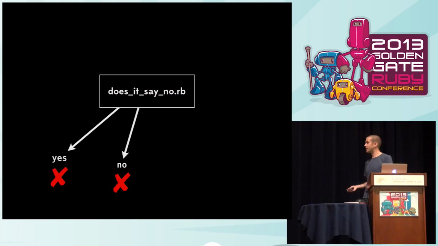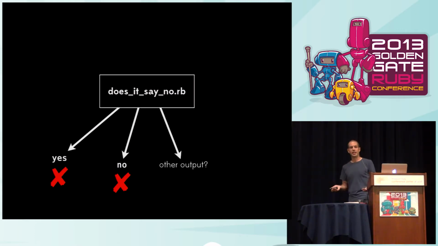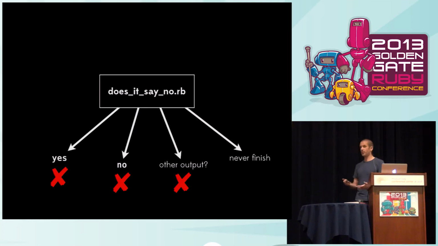Well, it could maybe just output some other string. It could output maybe, or it could output the empty string. But then when you look at the source of the program that we've written, you can see that it's not able to do that, right? There are only two strings that it could possibly output. So that's not the right answer either. So given that this is all code that we could really write, there's only one possible extra outcome, which is that this program just never finishes. It could just sit in a loop forever, running and running and never giving you an answer. And in fact, if you write that program, that's what actually happens, assuming you've got enough stack space, right?